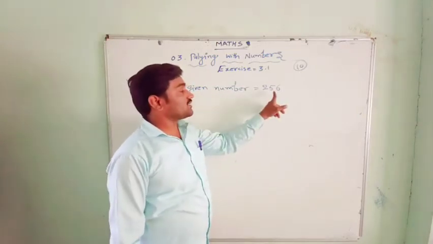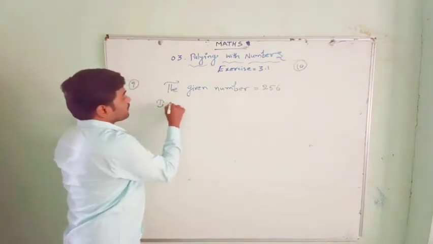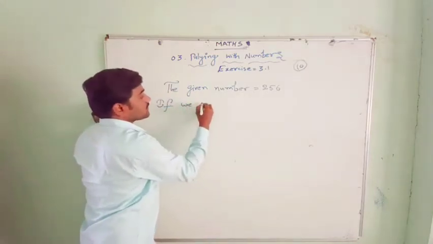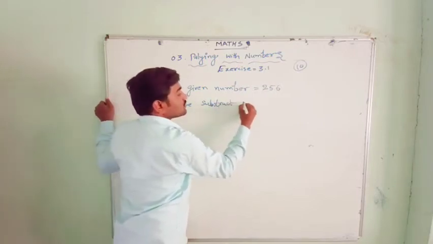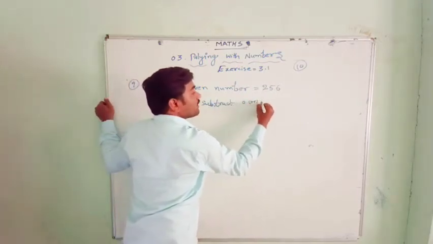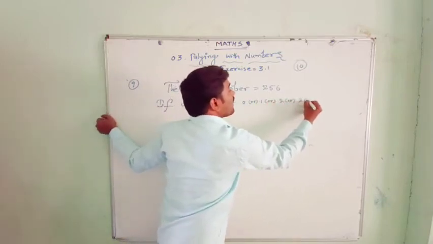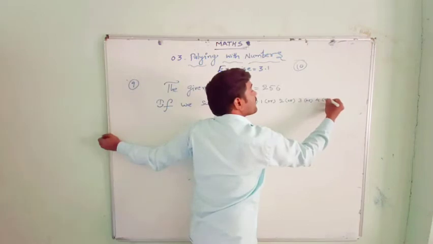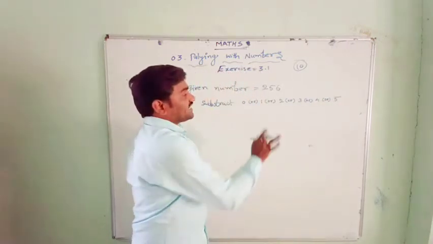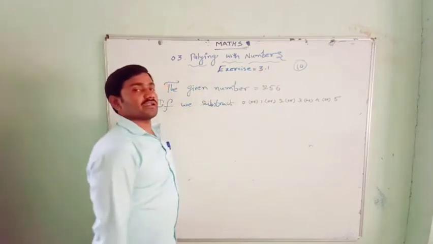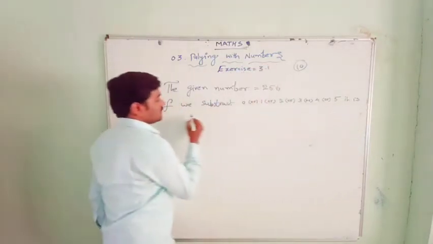Subtract 0, it is not divisible by 10. If we subtract 0 or 1 or 2 or 3 or 4 or 5, it is not divisible by 10.